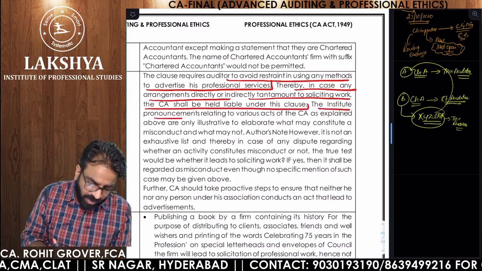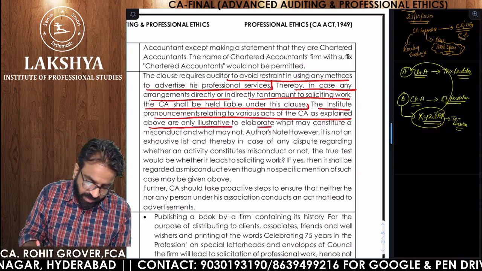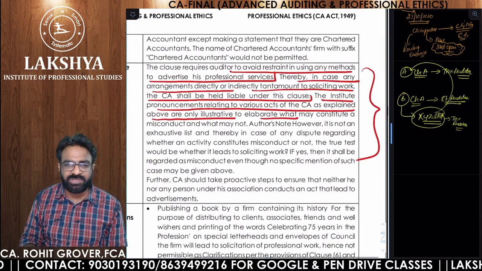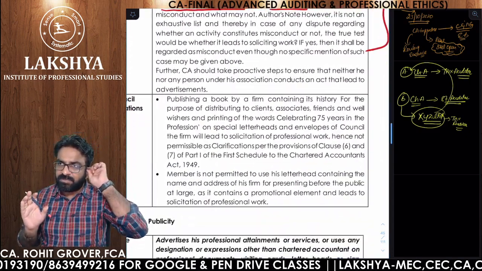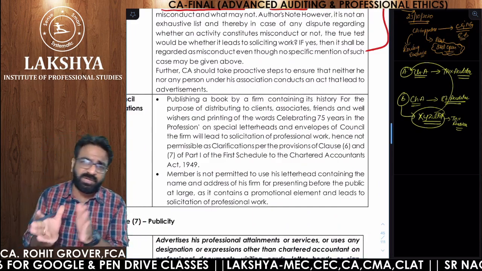The institute pronouncements relating to various acts of CA as explained above are only illustrative to elaborate. So this is nothing but other information which is being given. So majority, and obviously our clause number 6 is 100% over. So now after this we have to concentrate on clause number 7.